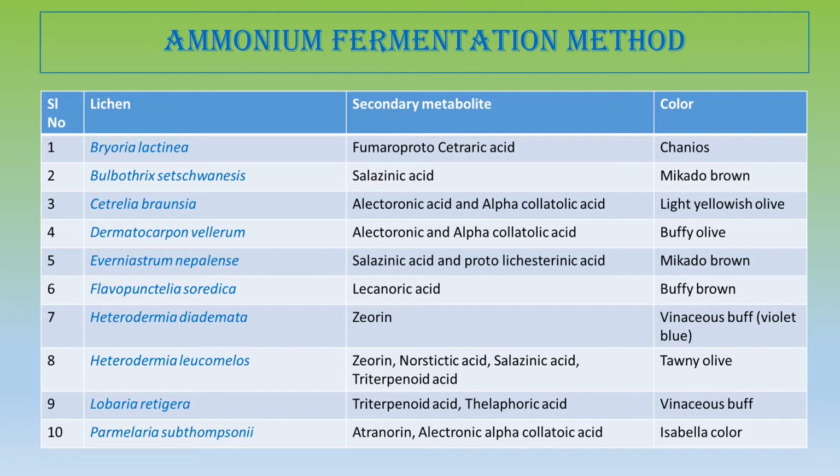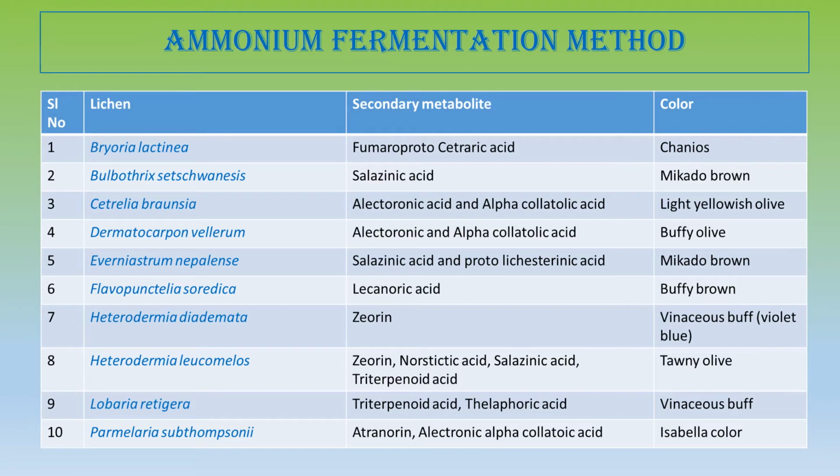And according to the type of chemical used, there are three processes. One is ammonia, generally urine, traditionally used. Another is boiling water, where the lichens are soaked in boiling water. And another is the DMSO method, that is the dimethyl sulfoxide method.